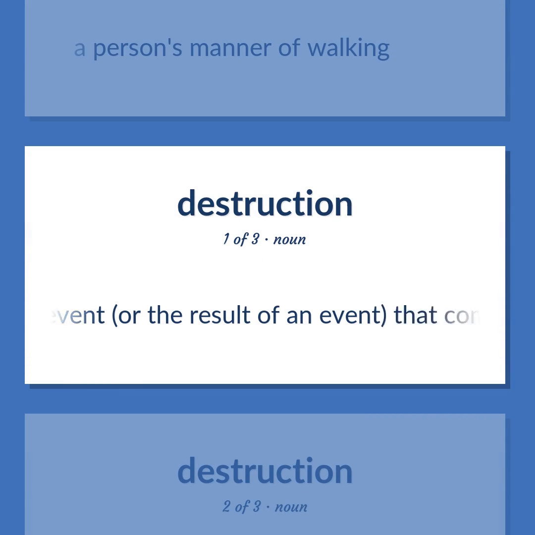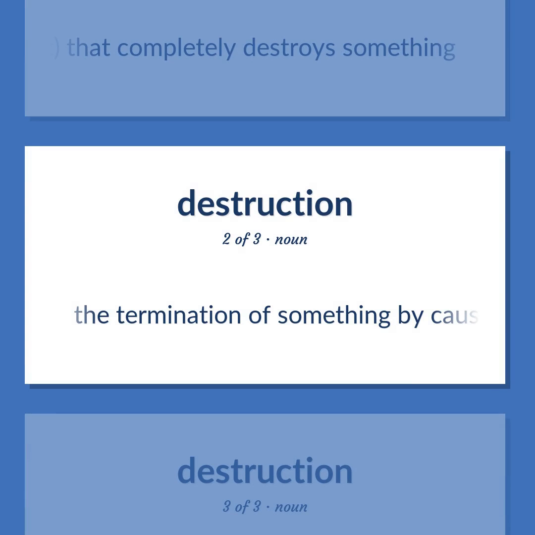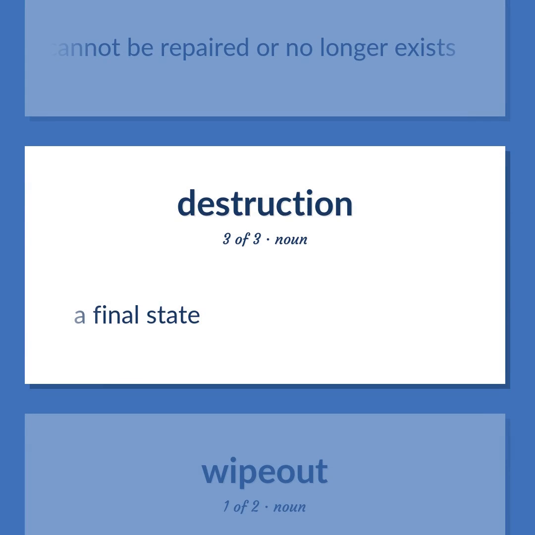An event, or the result of an event, that completely destroys something. The termination of something by causing so much damage to it that it cannot be repaired or no longer exists. A final state.